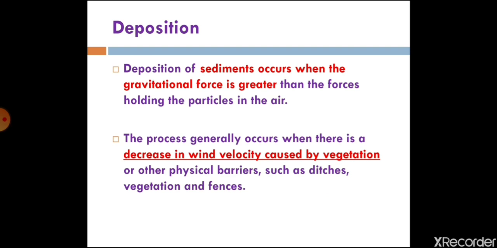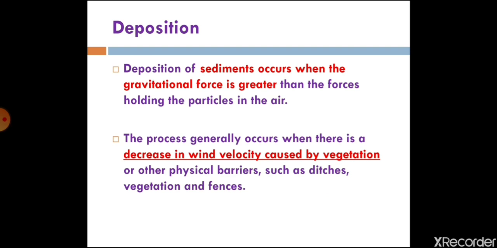And not only the gravitational force, along with the gravitational force, there are a few other things which can reduce the wind velocity. Say some vegetation, or some fields well protected by plants, or any physical barrier.